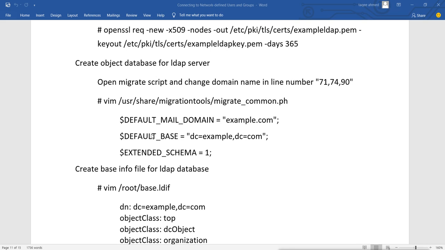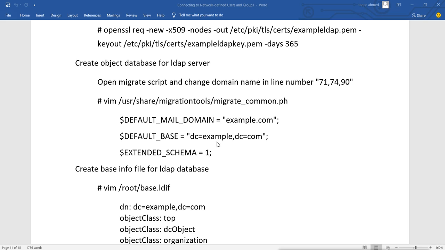Then for the default base domain, you will mention DC and the domain name here. For example, our domain is example, so I will mention example.com. And for the schema version, for the extended schema you will use 1 to enable it, or 0 to disable. So we will change only these 3 things in this script file, and when we use the script, it will use the base domain name and the extended schema also.